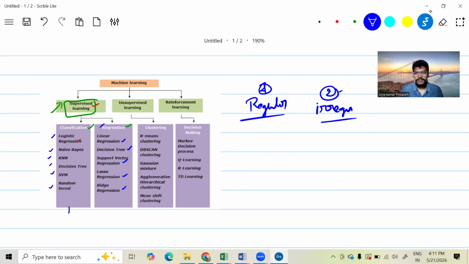If you want to find solutions for these kinds of problems, you need to use unsupervised learning. There is no target variable. We can directly say by observing the data. So these problems don't have the target variable in the data, which means you need to achieve it by using unsupervised learning. And what are the algorithms we will use? The algorithms are K-means, DBSCAN, Gaussian, agglomerative or hierarchical, and we can use mean shift clustering. These are the different clustering algorithms.